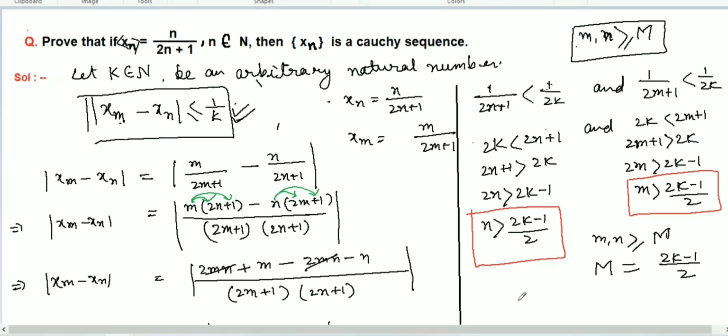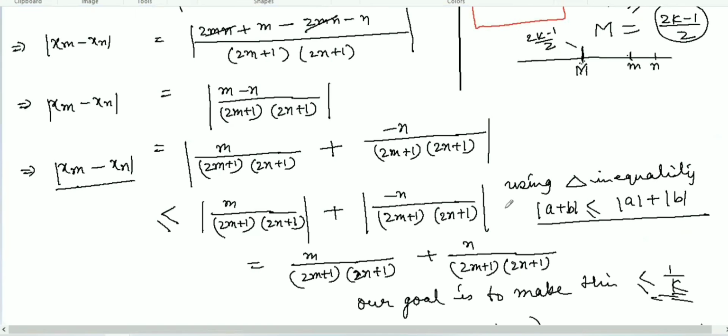If you remember the sequence, I explained this particular number m is here. After this, we are going to choose m and n. Now we are a little bit away, so what will we take here.